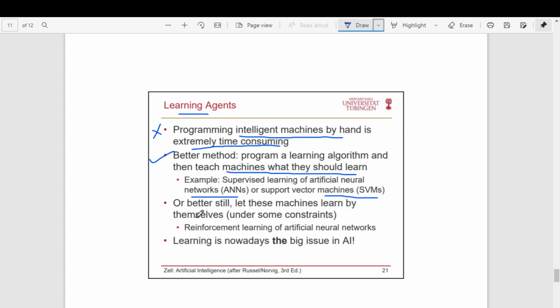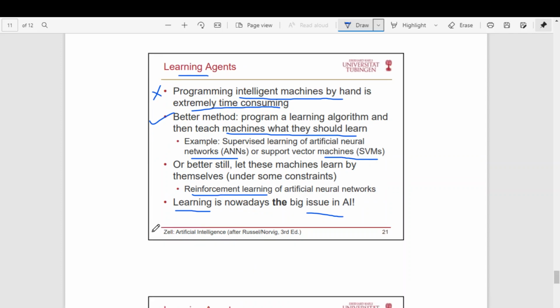And reinforcement learning is also an example of this category. Okay. So learning is nowadays the big issue in AI. So how can we make the device learn? And we are already achieving a good degree of success in this area. Today AI is booming because of machine learning and deep learning.